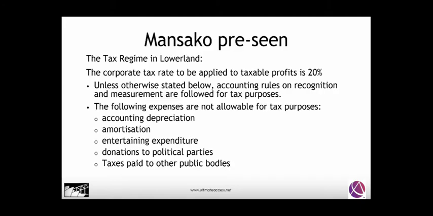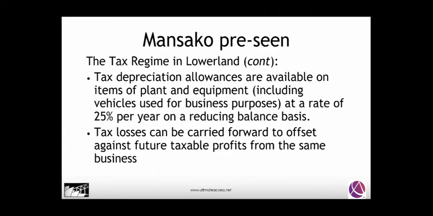Now we know that we're in Lower Land, so that's the tax authorities there, and we know that we're dealing with a corporate tax rate of 20%. Accounting rules generally apply in Lower Land, but there are certain expenses that are not allowable: accounting depreciation, amortization, entertaining expenditure, political party donations, and taxes paid to other political bodies. The tax regime also has tax depreciation allowances. These are available on items of plant and equipment, and there are tax losses that can be carried forward to offset against future taxable profits from the same business.